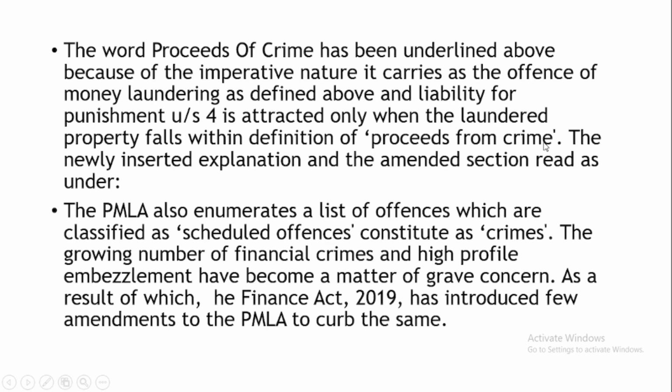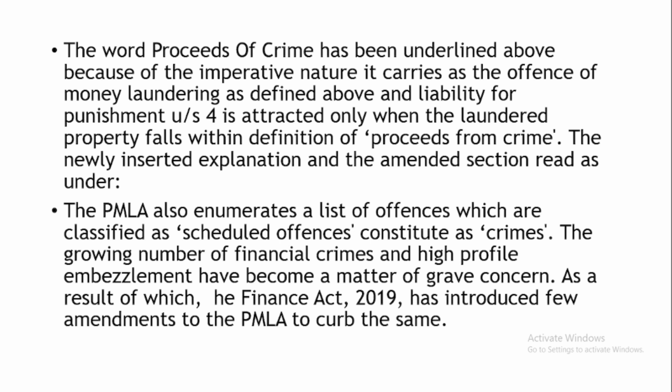The words proceeds of crime have been underlined above because of the imperative nature they carry, as for the offense of money laundering as defined above, liability for punishment under section 4 is attracted only when the laundered property falls within the definition of proceeds of crime. So let us understand, section 3 deals with the definition of money laundering, and section 4 deals with the punishment of money laundering.